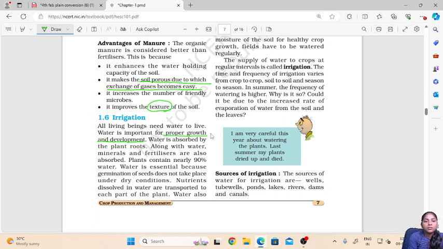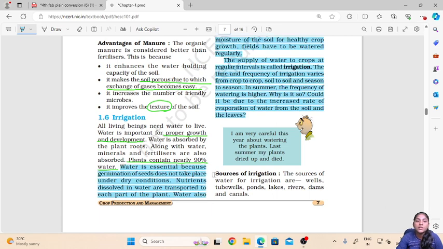And see here, plants contain nearly 90% of water. Water is essential because the germination of seeds cannot take place in dry conditions. As I have already said, even the germination of seed cannot take place without water. So it is very essential in agriculture.